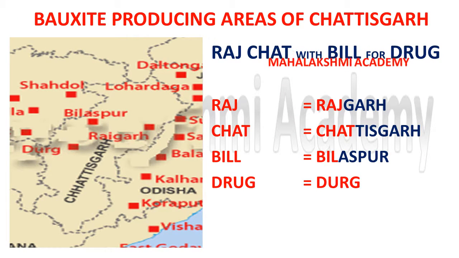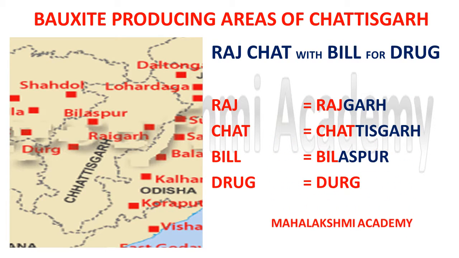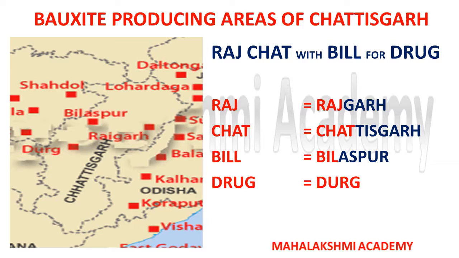Now first we are going to discuss the Chhattisgarh bauxite mines. In Chhattisgarh we can find bauxite in the following areas, and we are going to learn them with a short trick: Raj chat with Bill for Durg. So Raj had a chat with Bill. Bill is the name of a person, for Durg.